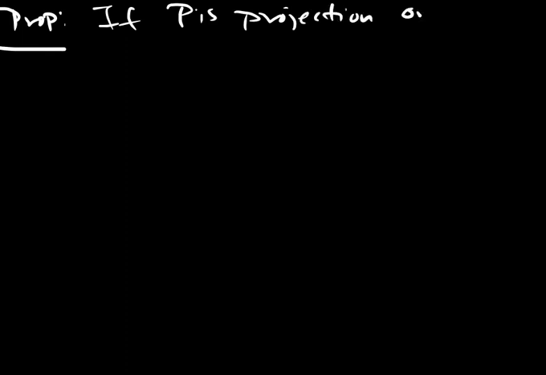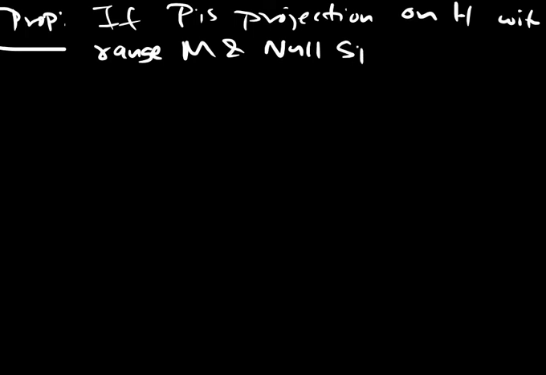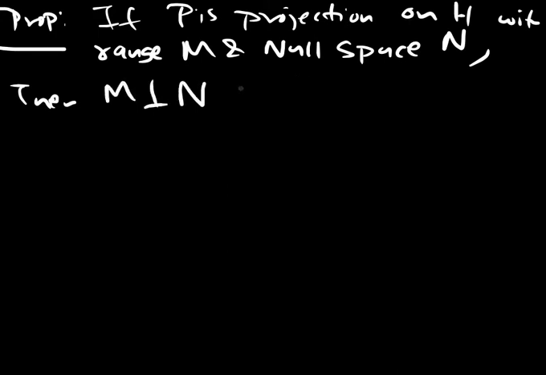So, proposition. If P is a projection on H with range M and null space N, then M is perpendicular to N if and only if P is a self-adjoint operator.